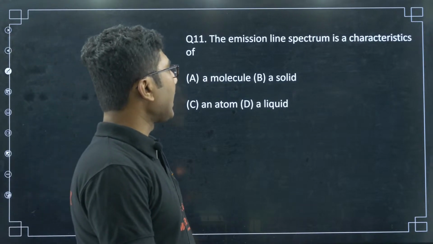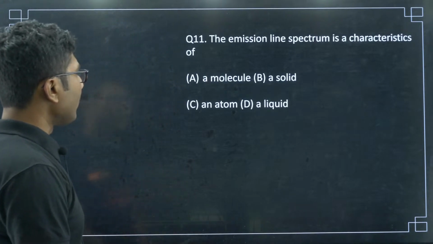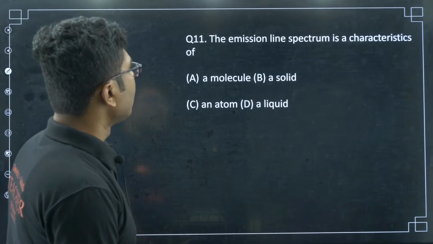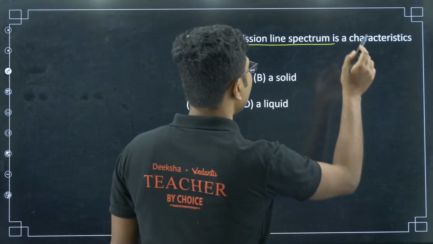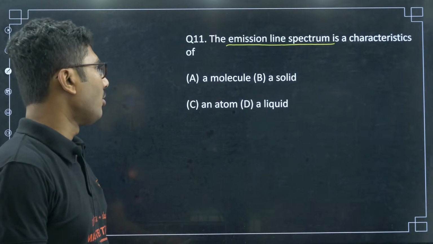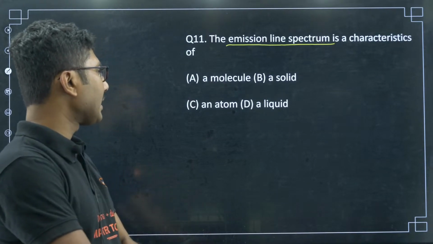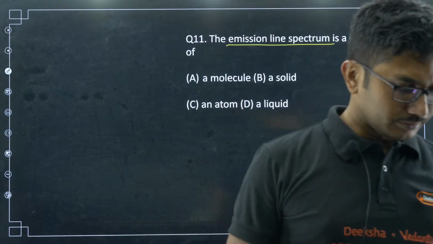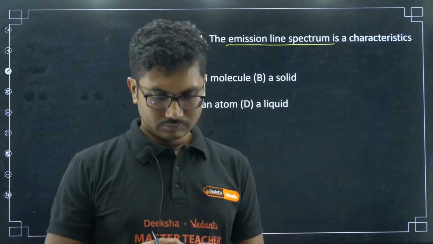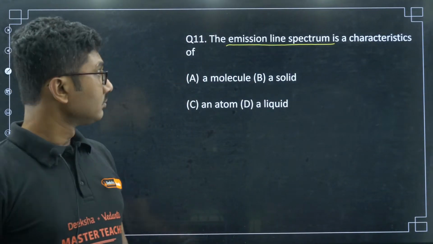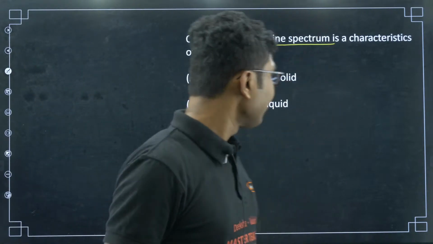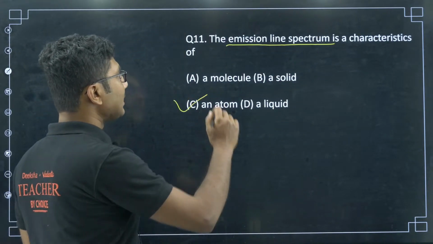So emission line spectrum is a characteristic of a molecule, a solid, an atom, a liquid. Now let's see. 11C, yes, emission line spectrum.